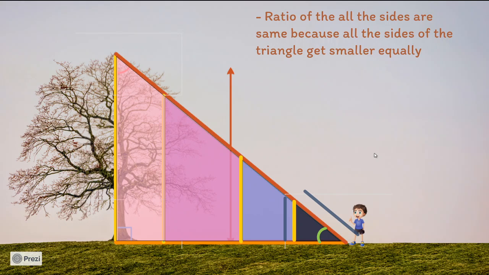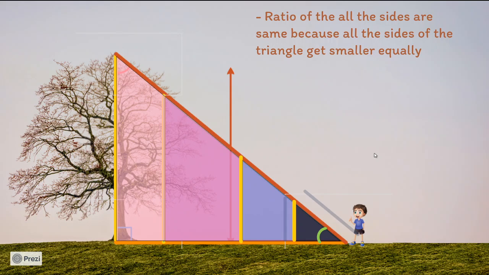What do I mean? We will see that. And by the end of this video, I think you'll be able to understand that statement. But just read that statement and try to think about it. Ratio of all the sides are same because all the sides of the triangle get smaller equally.